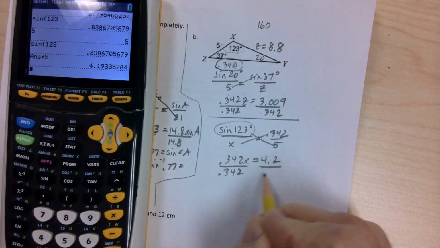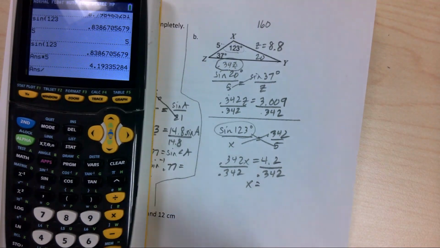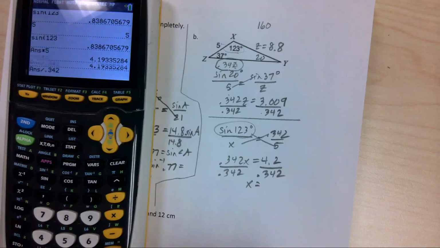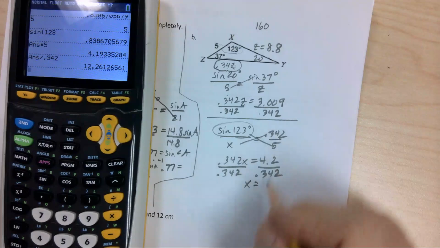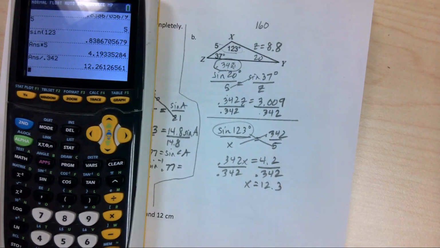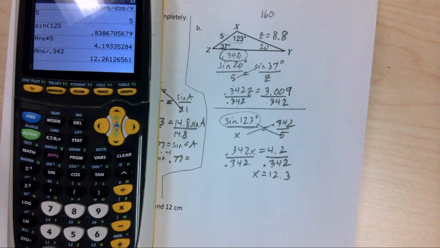Divide. And so I get 0.342, 12.3, let's call it. So x is 12.3. And we just solved the triangle. There she goes. All right.